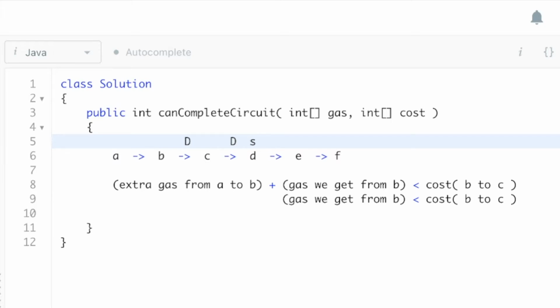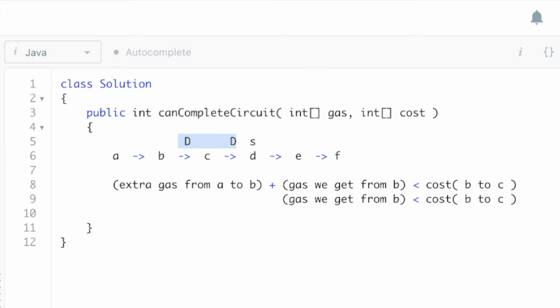Now let's say that I can make it from D to E all the way to F. Now what I'm going to check is, is the extra gas that I have left over after traveling from D to F, can it overcome these deficits that I encountered? And if it can overcome those deficits, or if it's greater or equal to those deficits, then I'm good. We can make a full round trip. We don't even have to check.